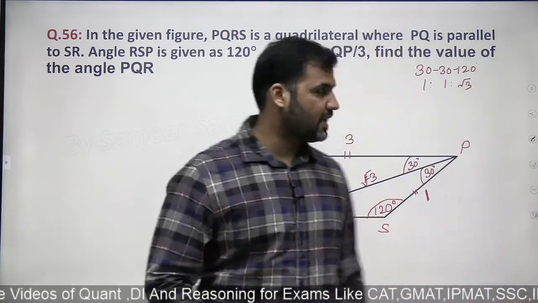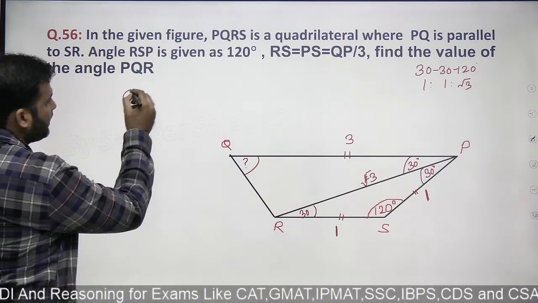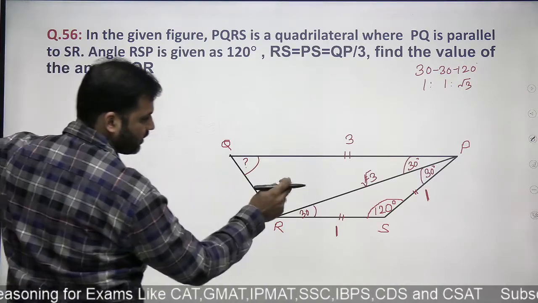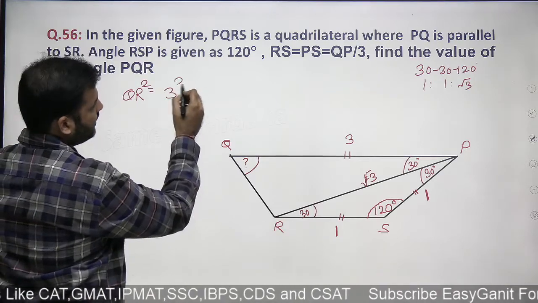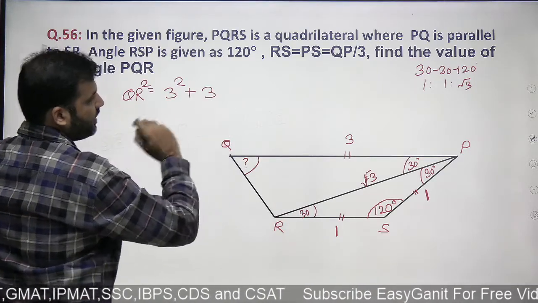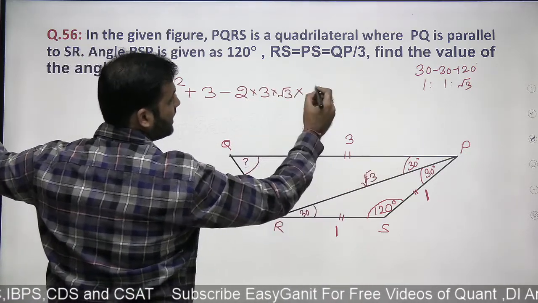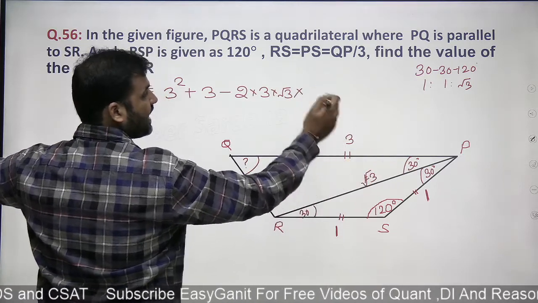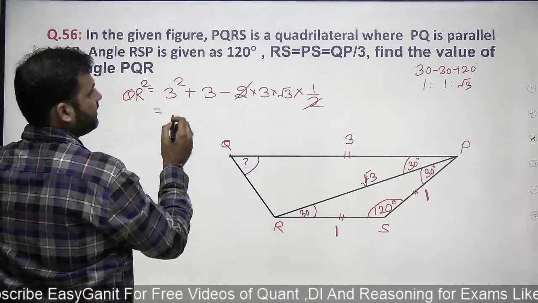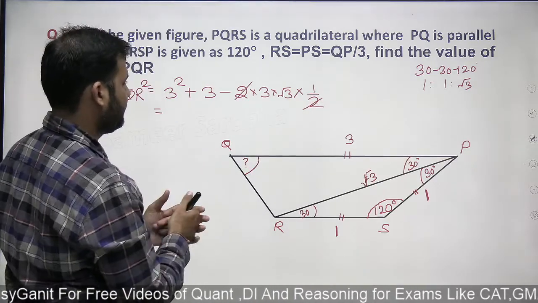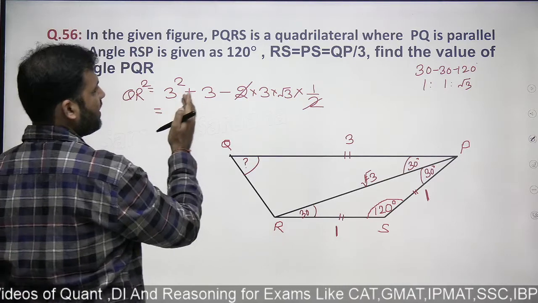Right? As per the cosine rule, applying the cosine rule in this triangle PQR, QR square will be equal to 3 square plus √3 square, that is 3, minus 2 times of 3 multiplied by √3 multiplied by cos 30, and the cos 30 is same as sine 60, which is 1/3. This gets cancelled. Right. So we have 9.